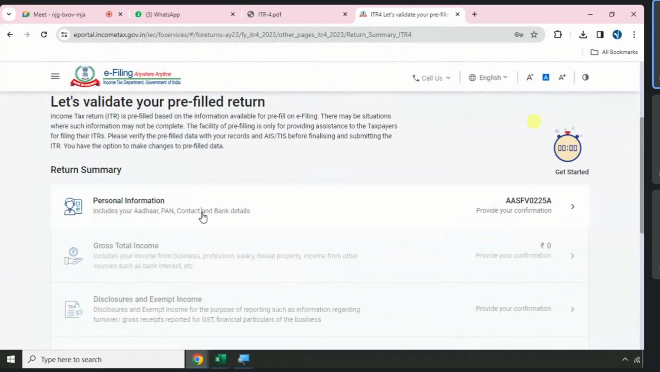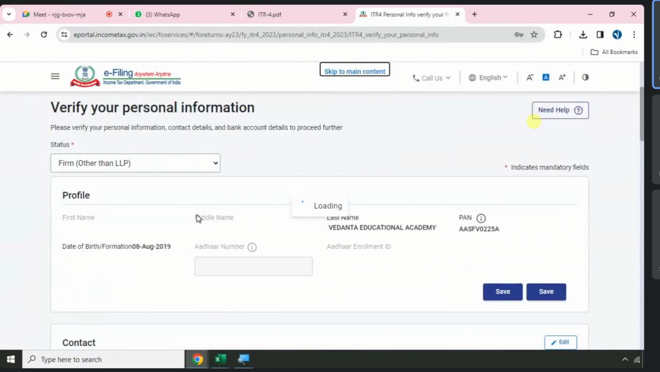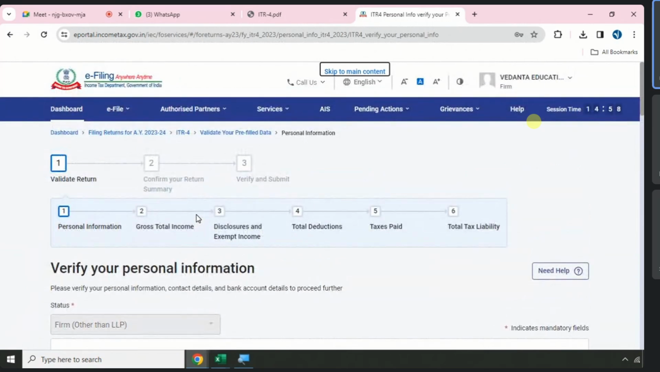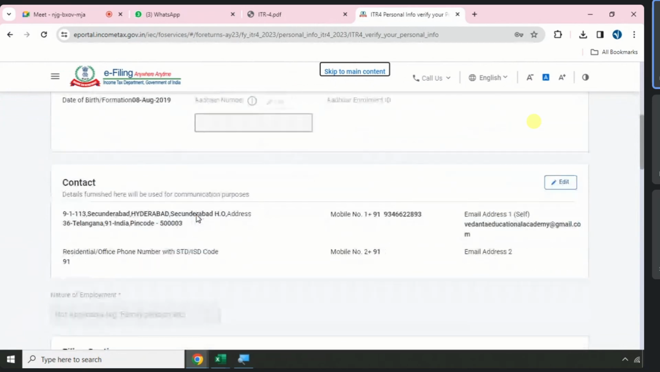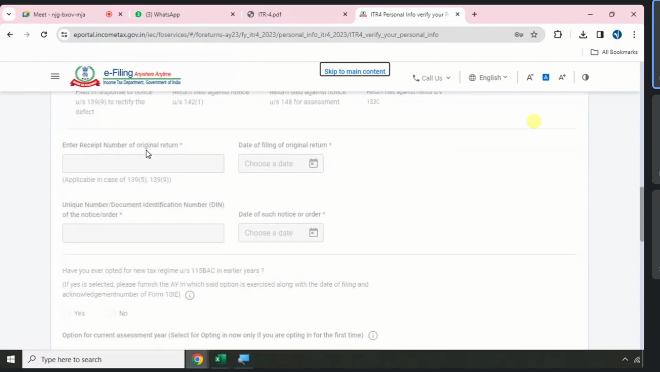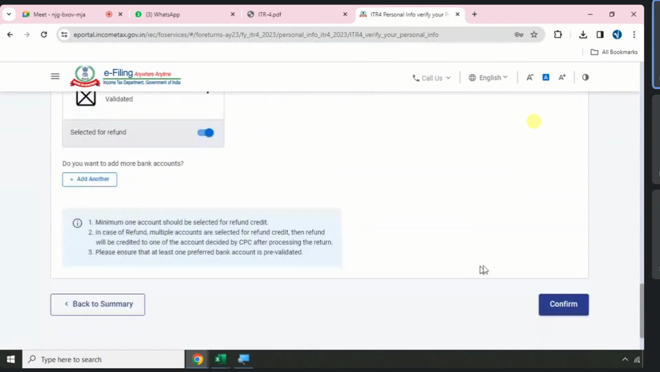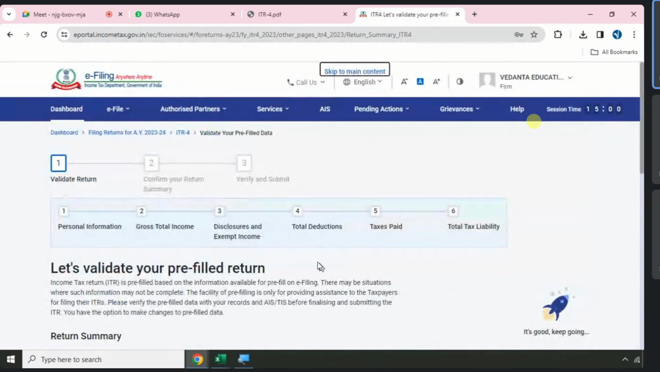First page. Here you will not see any option in employment because a firm cannot have any employment. Can you select any employment? There is no physical body presence, so a firm cannot work anywhere. A firm cannot make money in the name of salary, so no employment. Is the return being filed by a representative? No. One bank account added. Go to confirm. Page 1 completed.